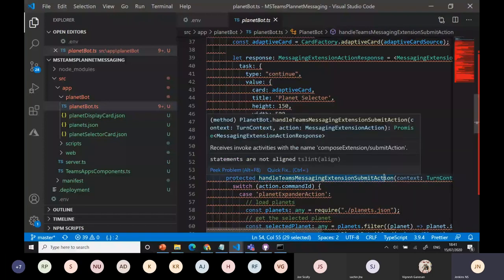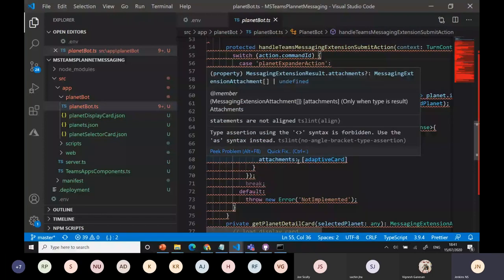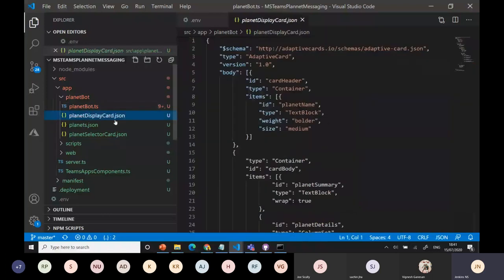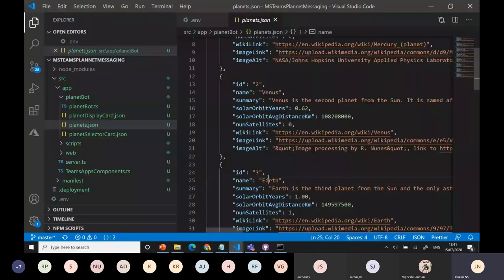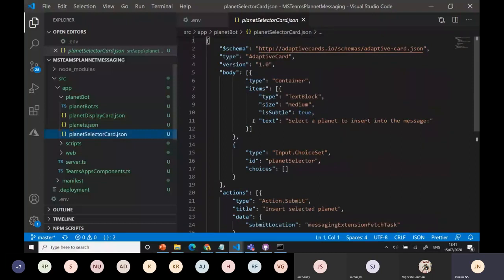I call these JSON files. In the JSON file, we have the planet part. I have the list of items, like Mercury, Venus, we get in the drop down, right? You can see it like that. And in the selector part, I can show all the containers and we can go reply back. Whenever one is selected, it will go with the submit option.